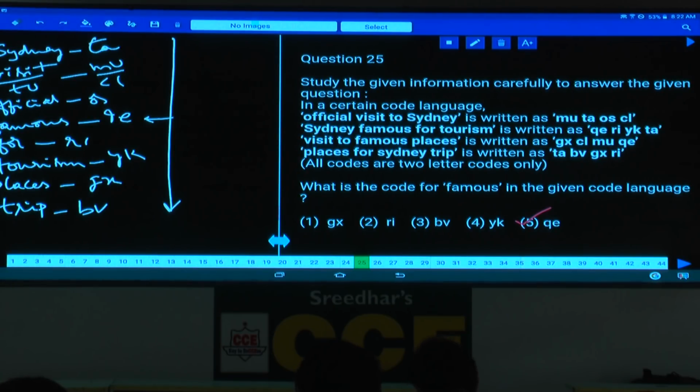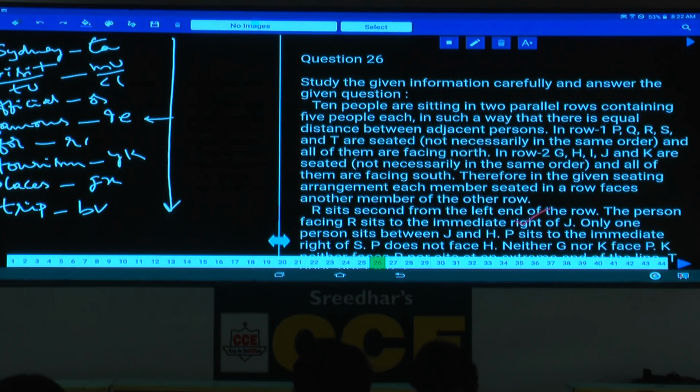Now question numbers 26 to 30. What is given in this one? The questions are based on 10 people seated in 2 parallel rows containing 5 people each, isn't it? Containing 5 people each in 2 different rows. 10 persons, and who are those 10 persons here?